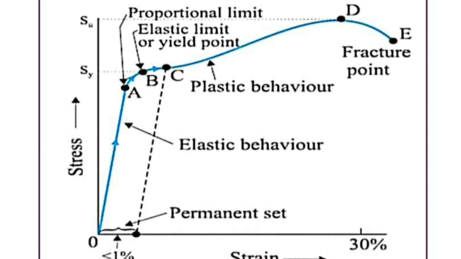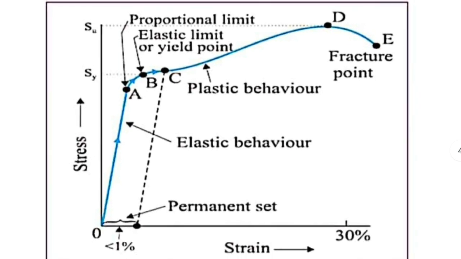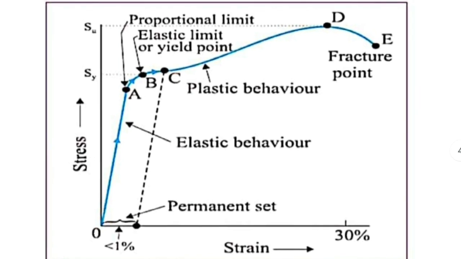Up to the point D, this behavior is exhibited by the substance. That means as the stress increases, strain also increases. For a small increase in stress, there is a large increase in strain. Now from D to E, even if the stress is decreased, the strain is found to increase. For a decrease in stress, there is an increase in strain.